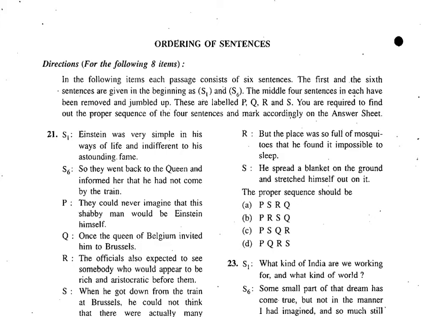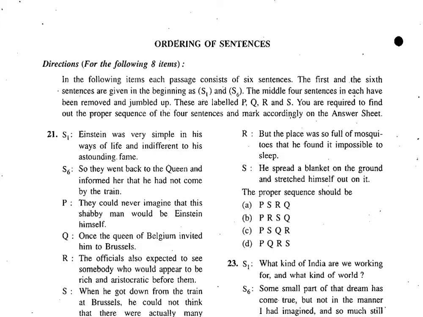There will be four sentences between S1 and S6. So here in this passage, how many sentences are there? There are 6 sentences, and the first and the last are labeled.